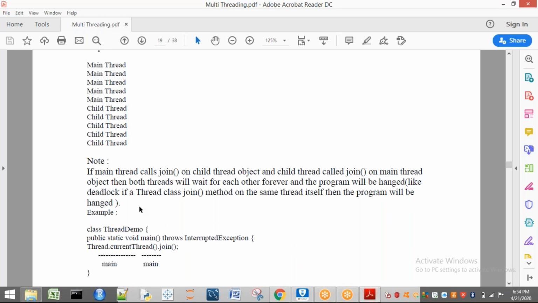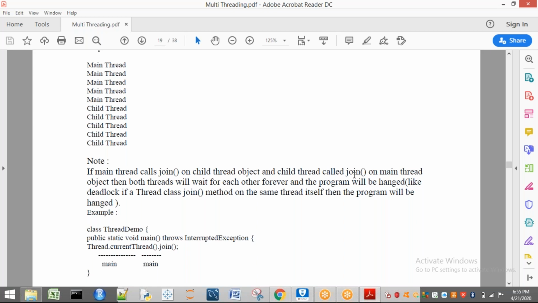Sorry, a join method. If the main thread calls the join method on the child thread, and the child thread calls the join method on the main thread, then it is going to be a deadlock case. That means what? One small example I will give you. One faculty is teaching in the class, and students go on talking without listening to his lecture. So the faculty told what? You have to please be silent. If you are not silent, I am not going to teach.